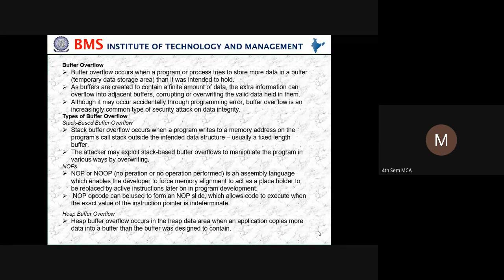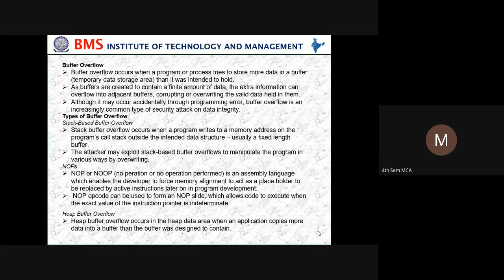Next we move on to buffer overflow. Buffer means a temporary space used to store anything. In the same way, buffer overflow means, suppose you have some fixed size and you cannot fill it any further. It is like your overhead tank: when it is full and you are still pumping water into it, definitely it will come out, because the tank was full. Same way here, buffer overflow. A buffer is temporary memory, and it overflows when too much is put in.